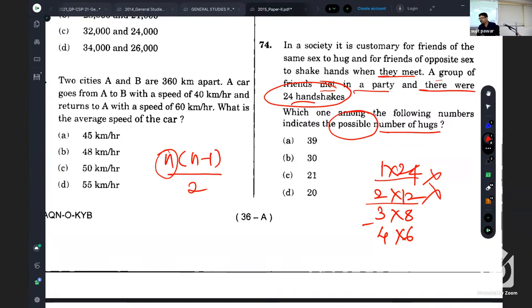28 plus 3, 31. It is close, but the option is 30 only. So this is also not it.